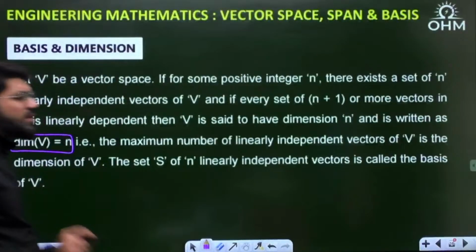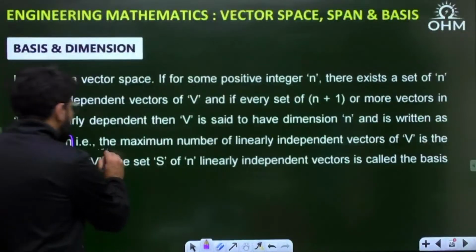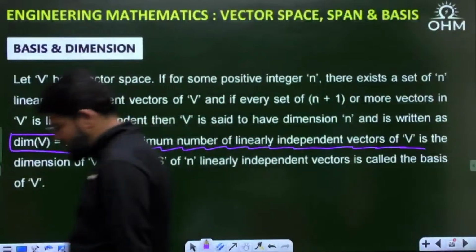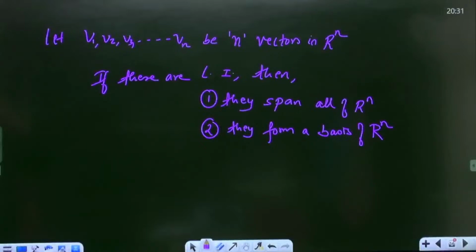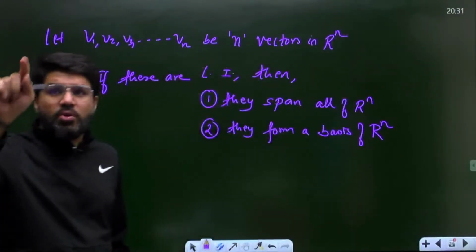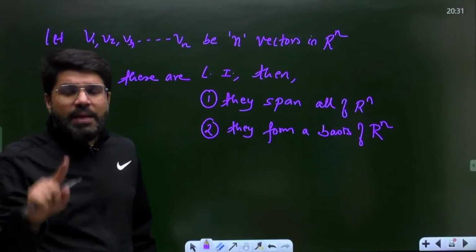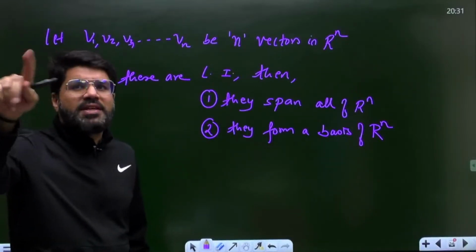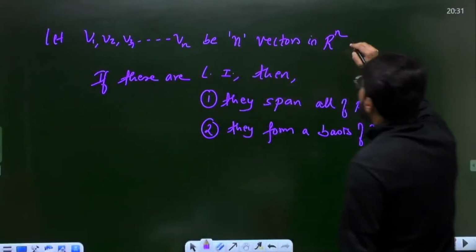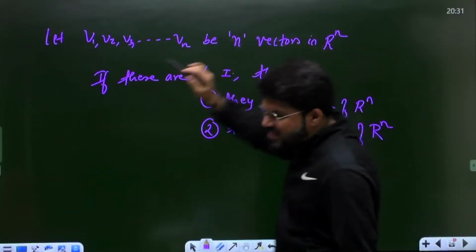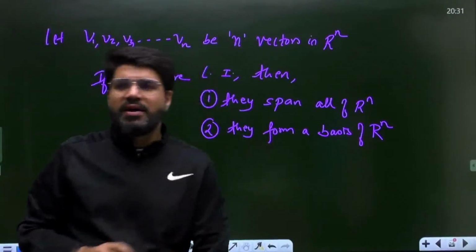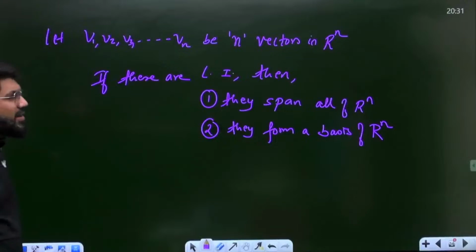Dimension means the maximum number of linearly independent vectors in a given vector space. Suppose there is a vector space Rn, as I told you, the dimension n. Now here comes the true definition of dimension. In the beginning I told you dimension doesn't mean the size n cross n. By dimension I mean that Rn can have a maximum of n linearly independent vectors that can form a basis of Rn, and hence the dimension of Rn can be n.